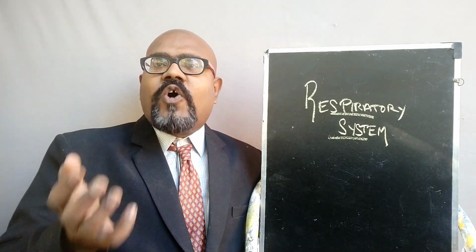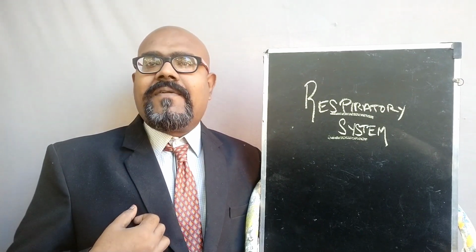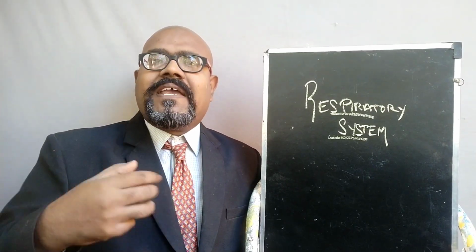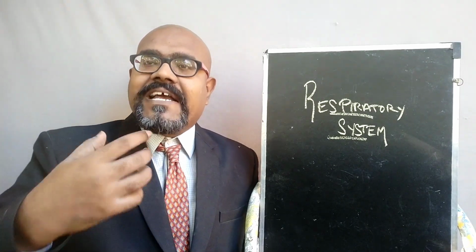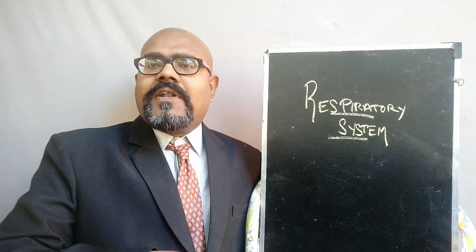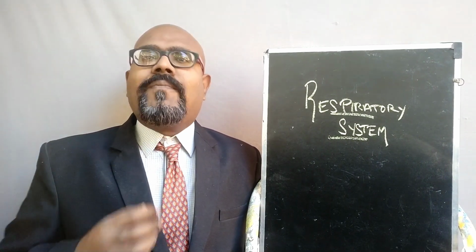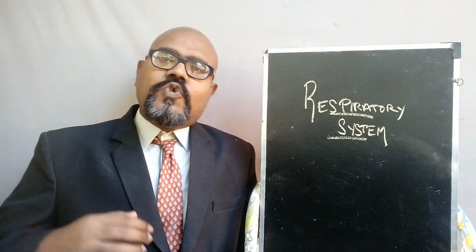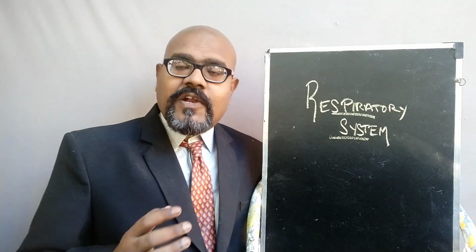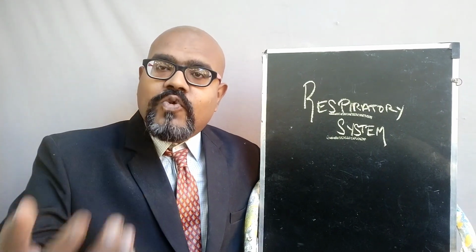So saying inhaling of oxygen is not correct. We inhale atmospheric air, and from the atmospheric air, this respiratory system extracts the oxygen. That oxygen alone is supplied to the blood to reach all over the body. So this respiratory system plays a main vital role. Without this respiratory system, the oxygen could not be supplied all over the body.